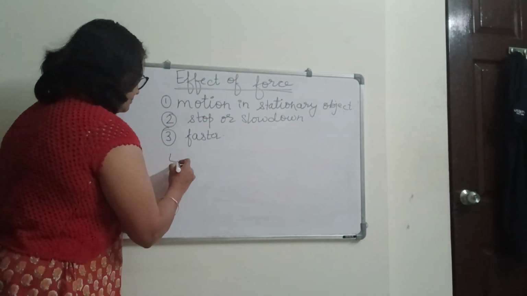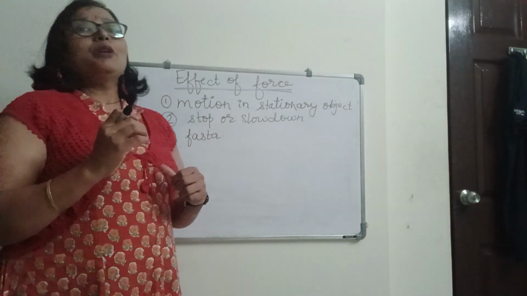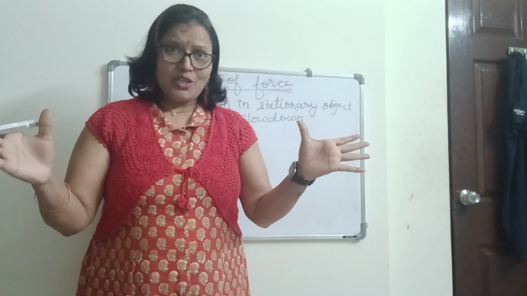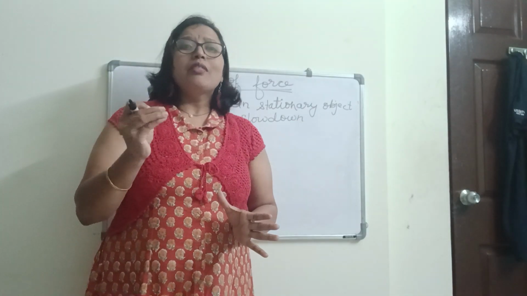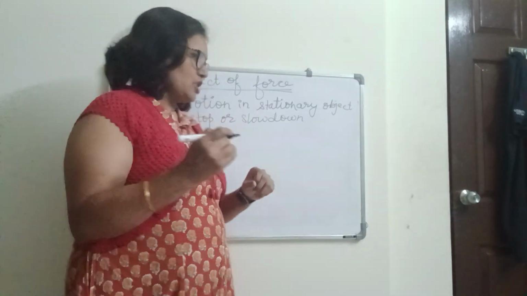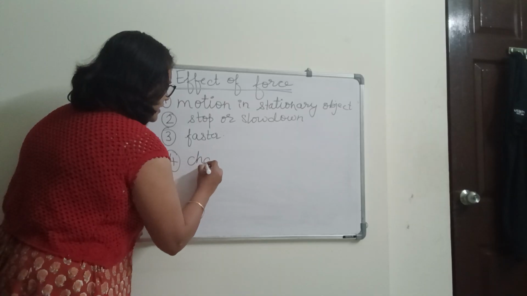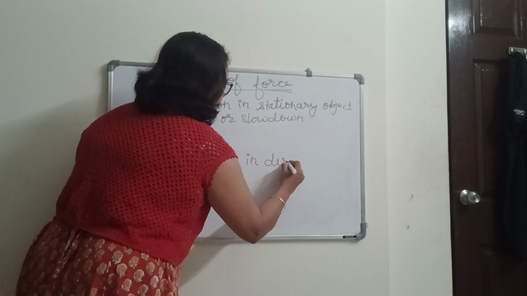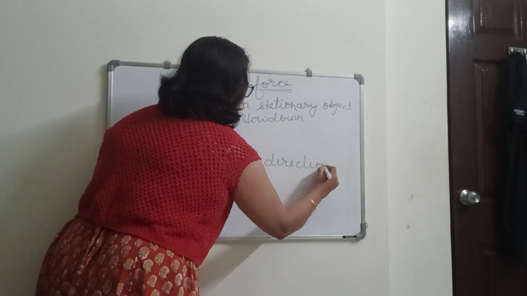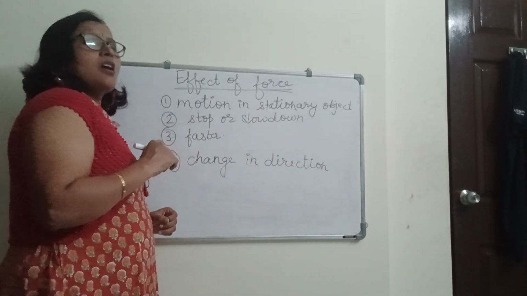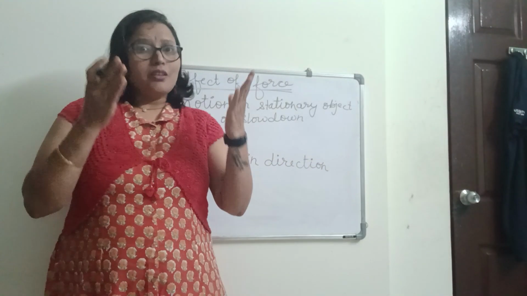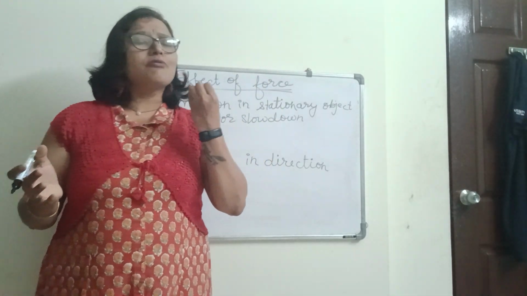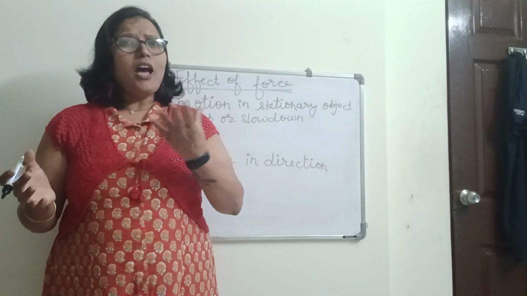Now fourth one, because of force, the direction also changes. Due to the force, the object will change its direction. Suppose on the cricket ground, the ball is coming at very high speed.